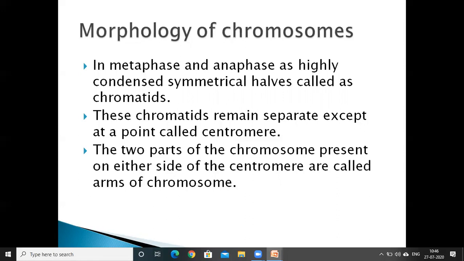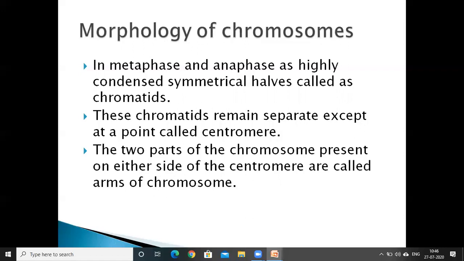The chromosome has symmetrical halves, and these are called chromatids. These chromatids remain separate except at the point called the centromere. The two chromatids are attached only at the centromere, and at the remaining places they are separated.